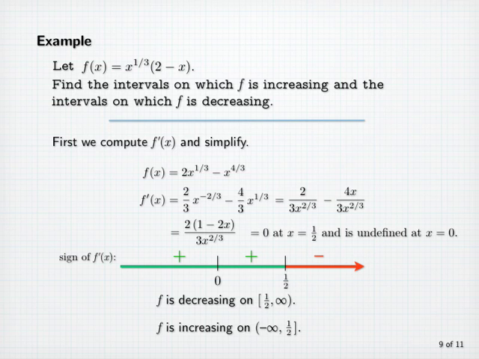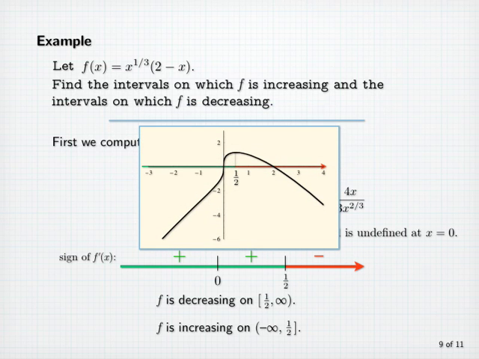Now let's have a look at the graph of this function. Notice that we have a vertical tangent line at 0, but on both sides of 0, the tangent line has positive slope, at least up to 1/2, where the tangent line is horizontal, and to the right of 1/2, the tangent line has a negative slope.